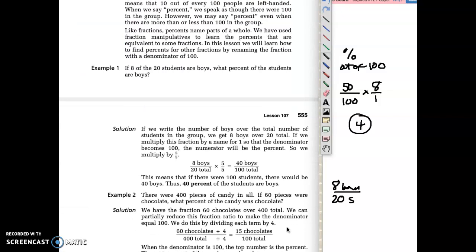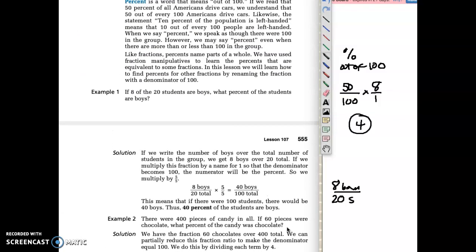So there's a bunch of different ways to do this. The way Saxon is doing it here is they want you to get to a total of 100 in your denominator because we can easily read a percentage when our denominator is 100. So if we multiply both the numerator and the denominator by a factor, then maybe we can find out the percentage of boys that are in the class. Well, if we choose to multiply by 5 over 5, because 20 times 5...